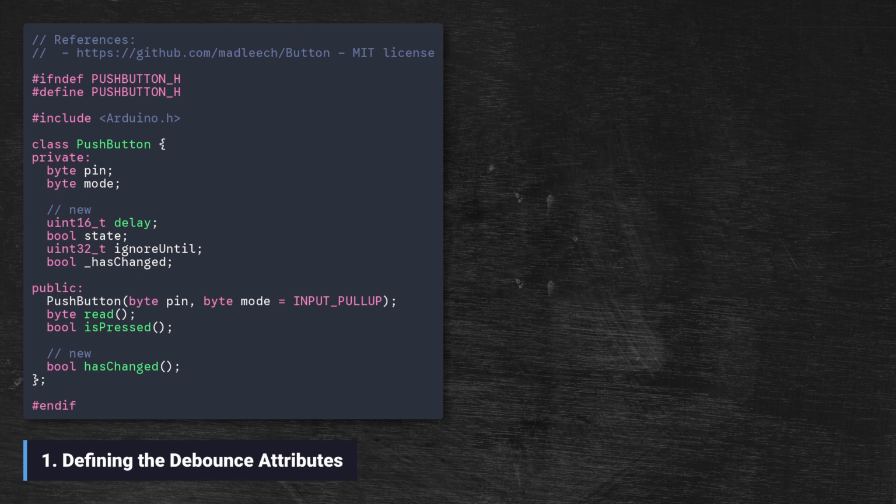Finally, _hasChanged. This is a status flag. Purpose, it marks that the button state has just flipped from high to low or vice versa. And in this class we have a new method called hasChanged.